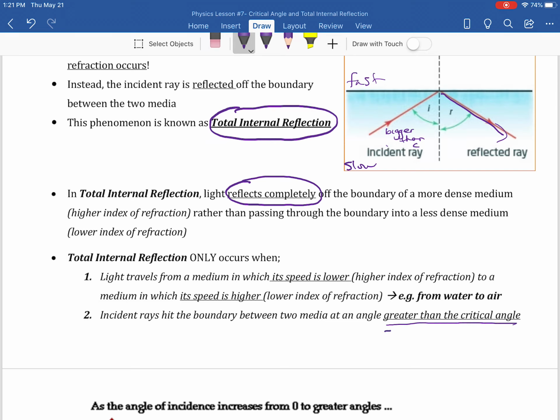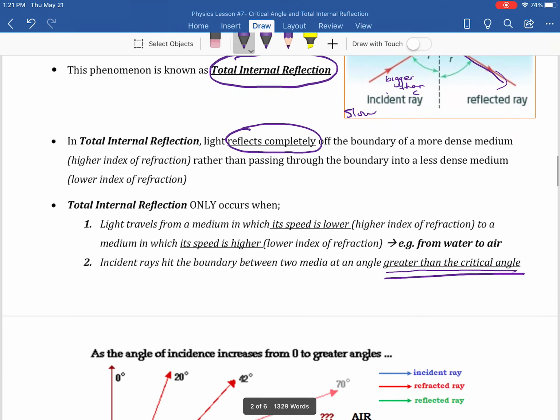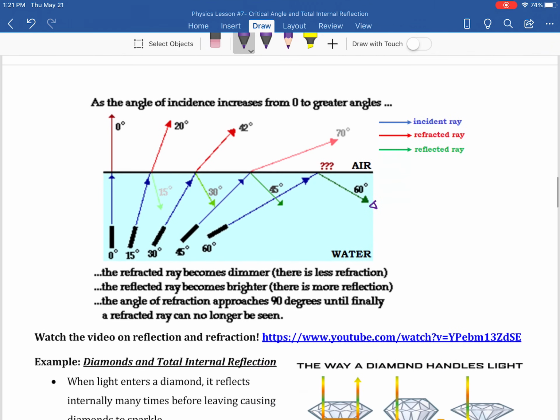And this total reflection, total internal reflection, only happens when my incident angle is bigger than that critical angle. And that critical angle is different for every different type of medium we're talking about. Okay? So here's another good picture where, as you can see, I got water, which is low speed.